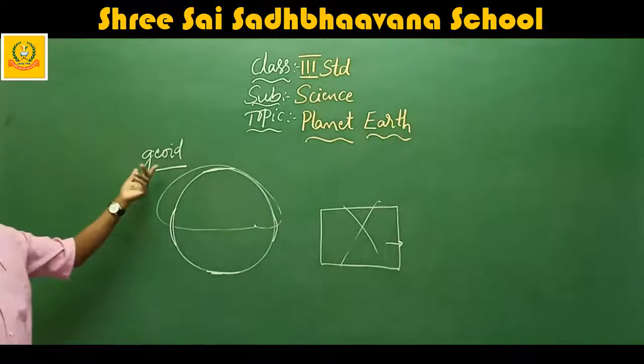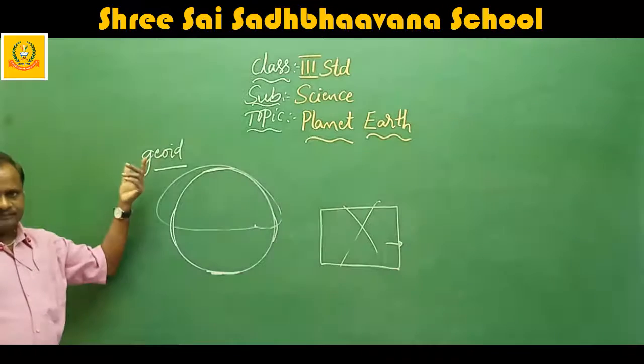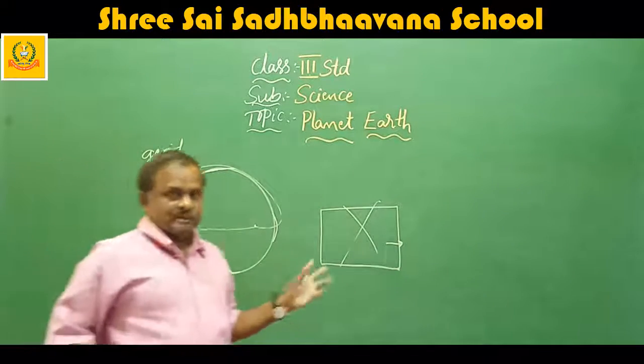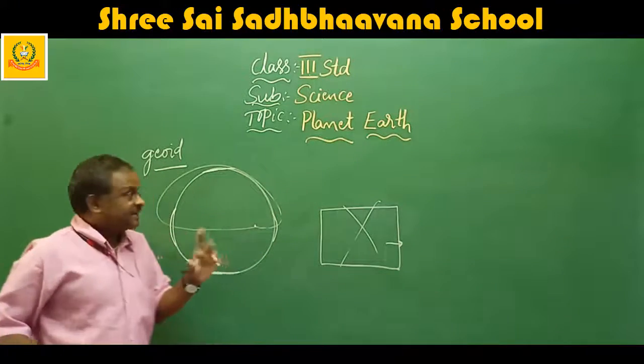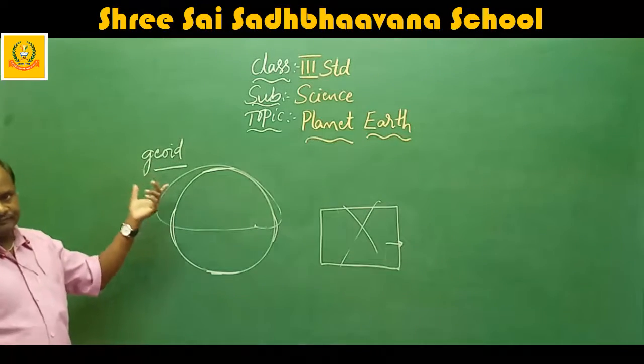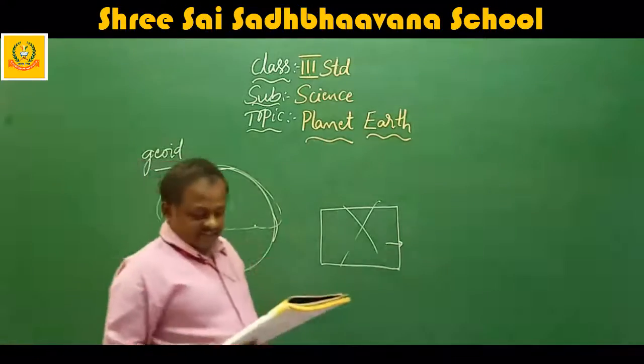Geoid. Have you heard this? Geo means earth. Therefore, we read geometry in mathematics. Geo means earth. Geoid figure means earth's figure, the earth's shape.